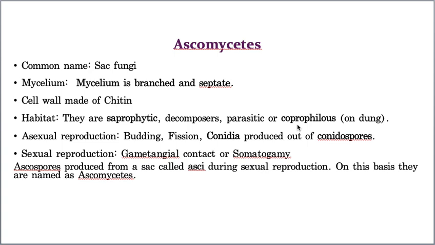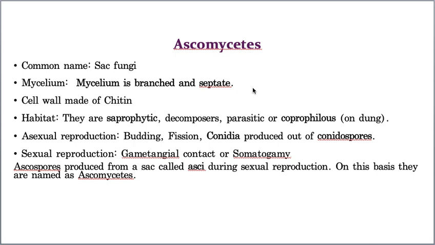And it also exhibits fission. What is the meaning of fission? The parent individual divides into two daughter individuals, then that is called fission. It also reproduces asexually by production of spores called conidiospores, which are produced by a structure called conidia. So budding, fission, and also production of conidiospores. These are the three methods of asexual reproduction of Ascomycetes. Hope you understood, students.